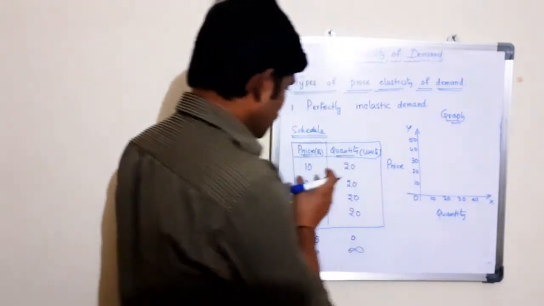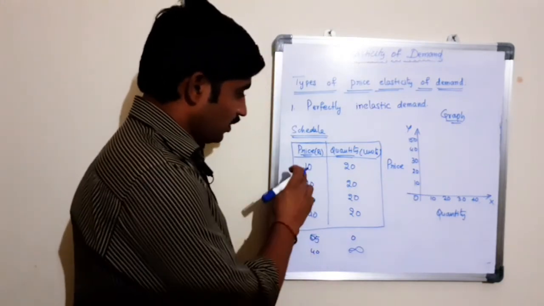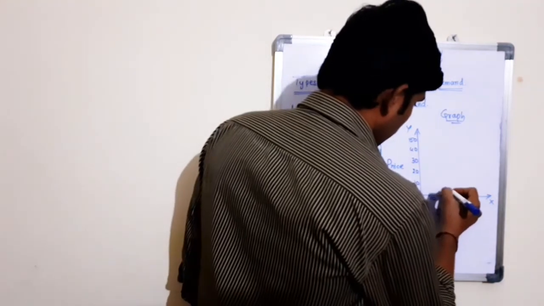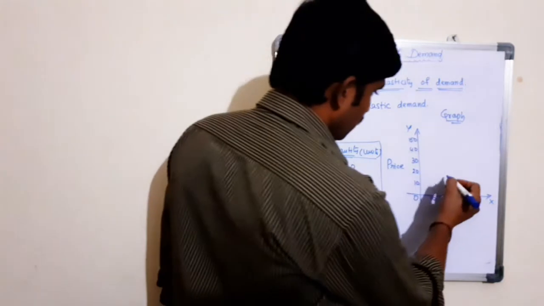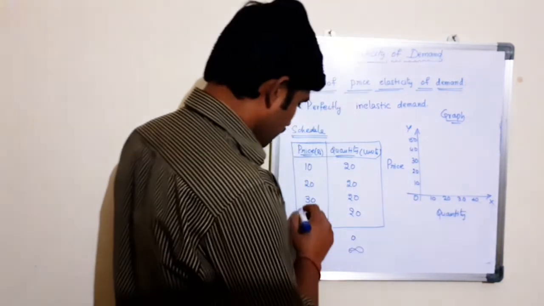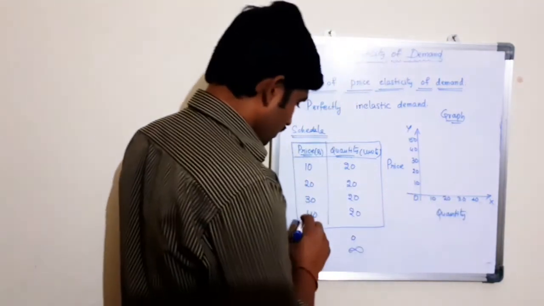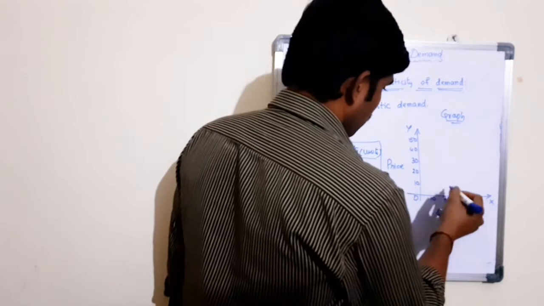Now, based on our inelastic demand schedule, the price of the product is 10 and the quantity demanded is 20. The price is increased to 20, still there is no change in quantity demanded. It is increased to 30, no change. It is increased to 40, no change. At 50 also there is no change.